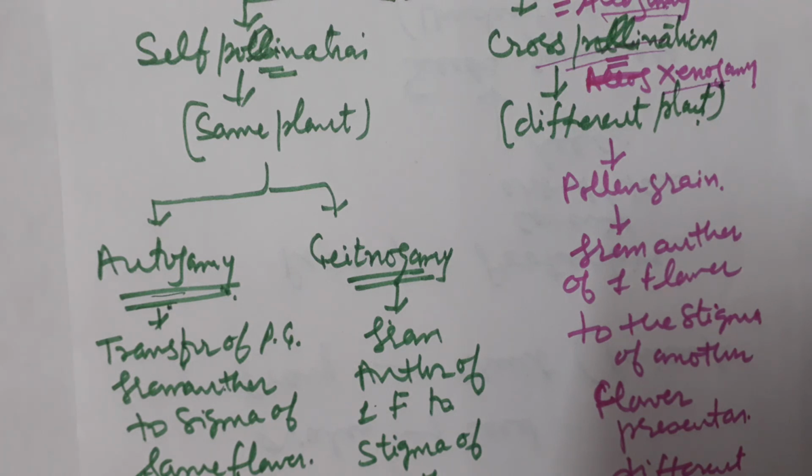Whereas in self pollination, what we observe is that there is no mixing of gene pools of different plants because it takes place within the same plant. So there is no mixing of the gene pools. The gene pools of the same plant go to the next generation. So inbreeding, we all know inbreeding.